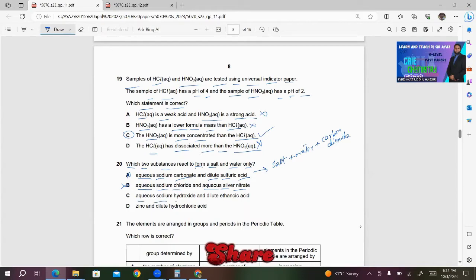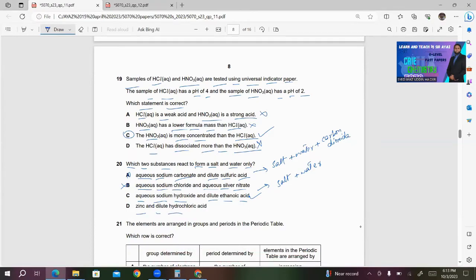What about C? Aqueous sodium hydroxide and dilute ethanoic acid. This is a reaction between acid and alkali. You will get salt and water. In this case, the salt will be sodium ethanoate and water will be the other product. So this looks correct to me.